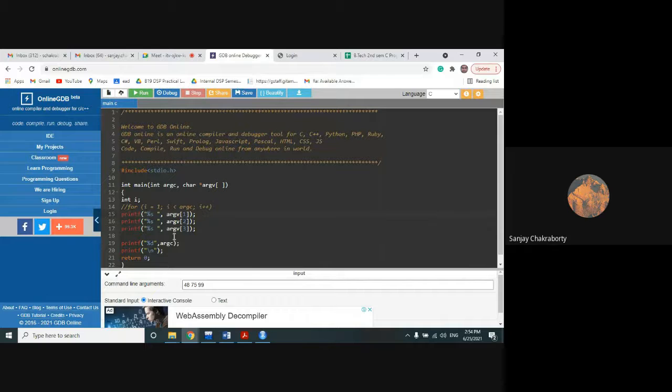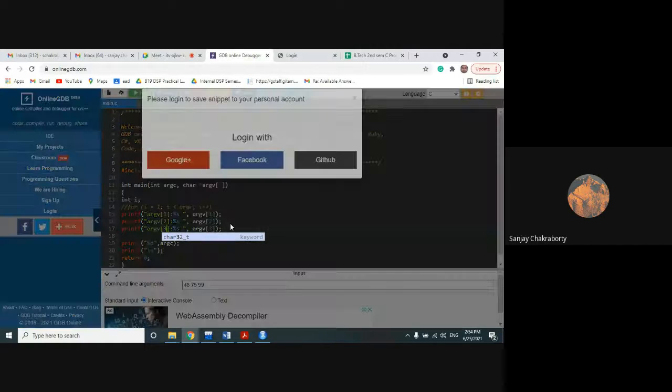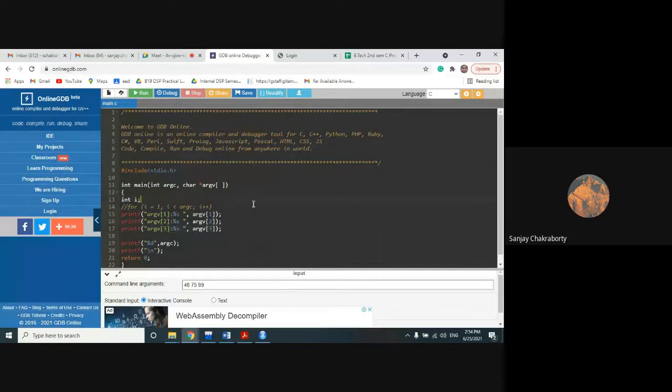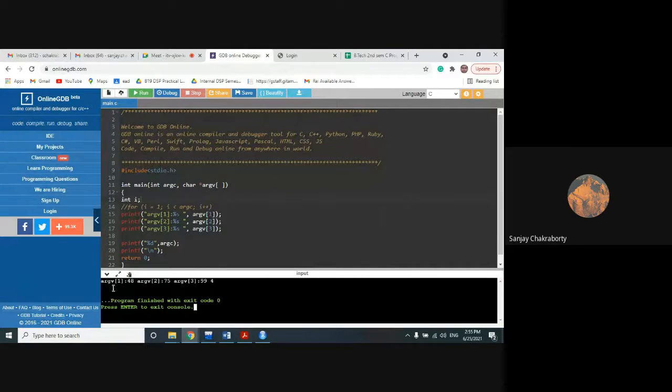Here we will write argv of 1 colon, argv of 2 colon, argv of 3 colon. And if we run this, argv of 1 is the first command argument 48, argv of 2 is your second command argument 75, and argv of 3 is the third command input 99.